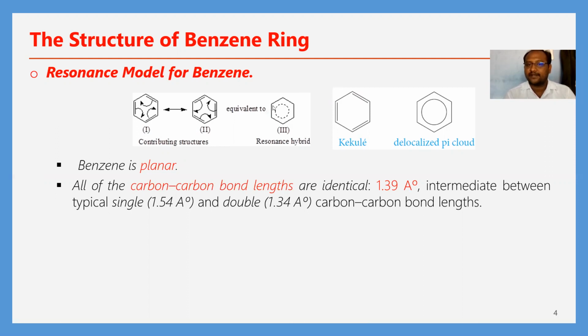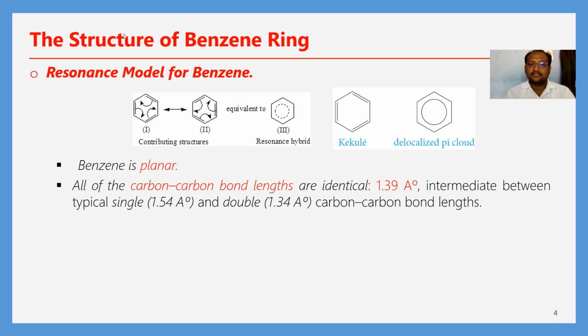That's why the resonance hybrid structure is said to be more stable. Here we have the delocalized pi cloud, which within the ring can be generally represented like this.